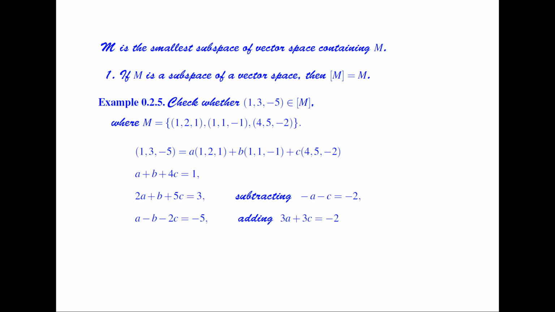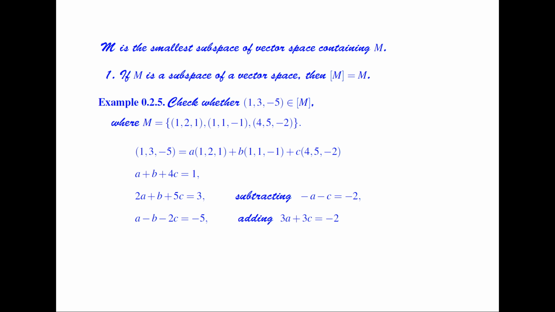So now we have to consider whether a given element belongs to the span of a given set. Consider that we have the element (1, 3, minus 5), and we have a set M equal to the collection of (1, 2, 1), (1, 1, minus 1) and (4, 5, minus 2).